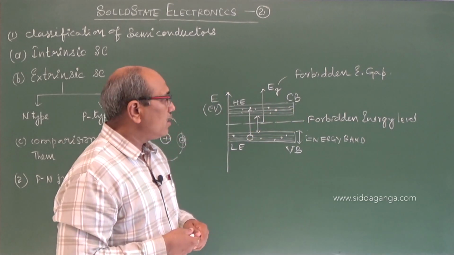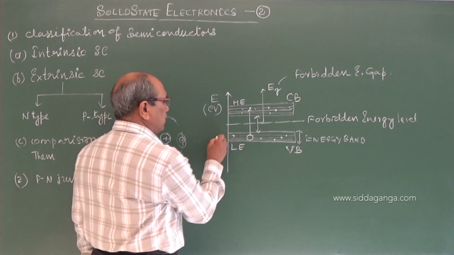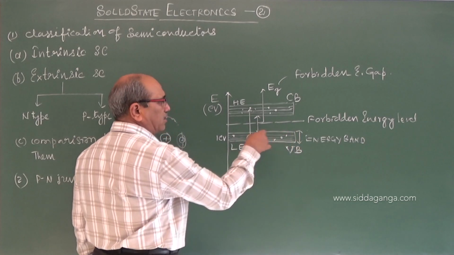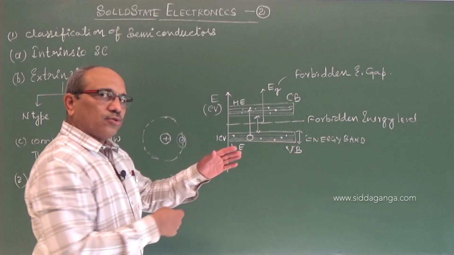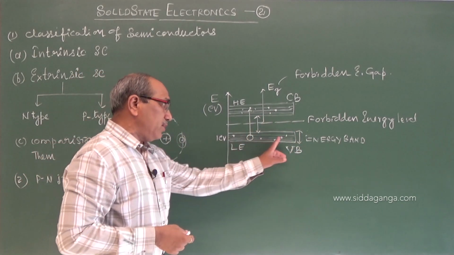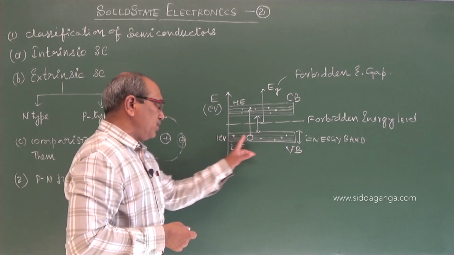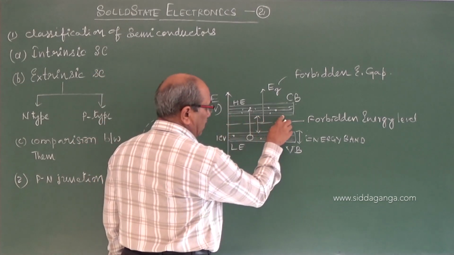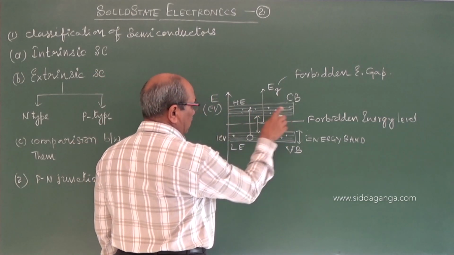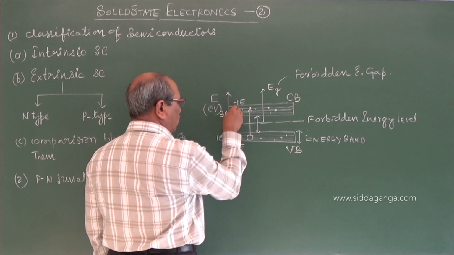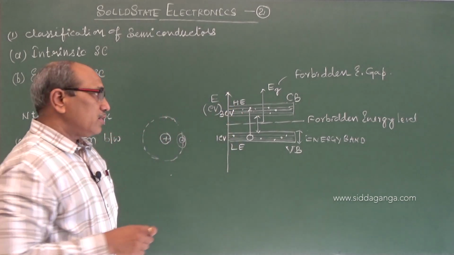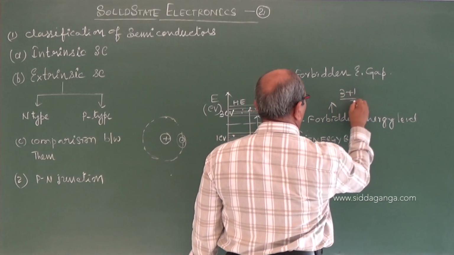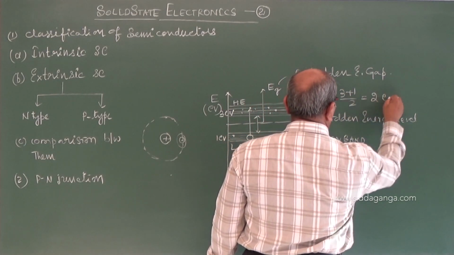How is it? Suppose the average energy of the holes in the valence band is 1 electron volt. If there are 100 different holes with different energies, add those, divide by 100, and you get the average. Similarly, the average energy of all conduction electrons may be 3 electron volt. Then the forbidden energy level is (3 plus 1) by 2, equal to 2 eV.